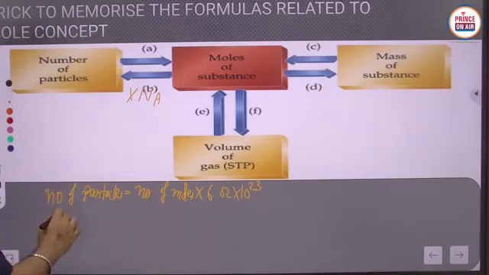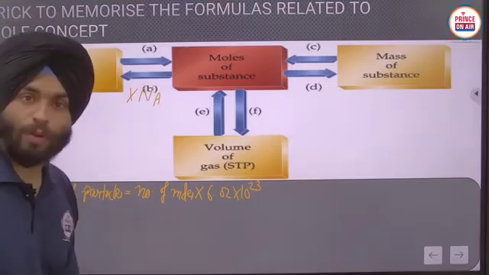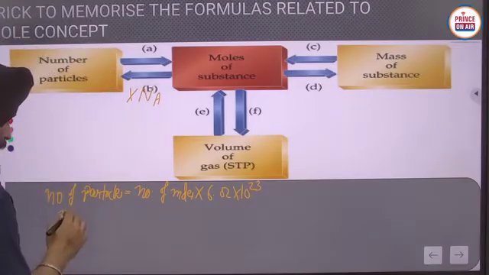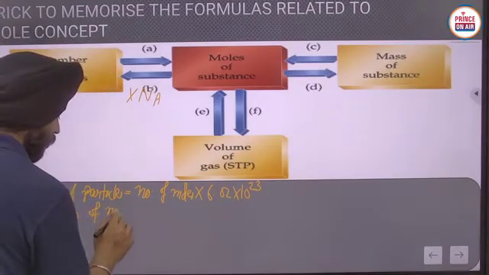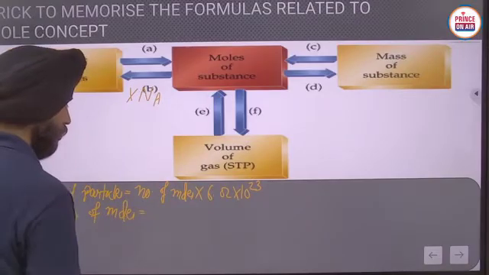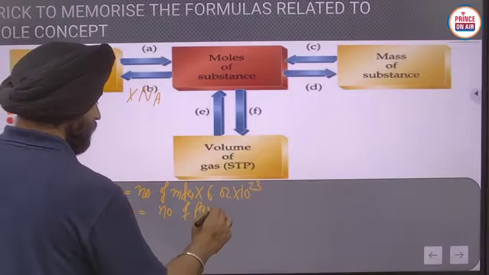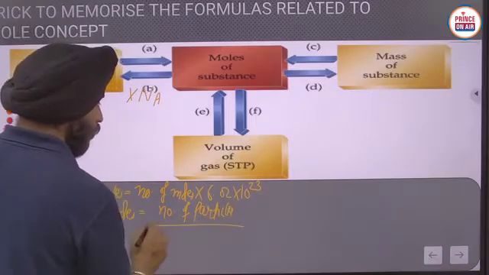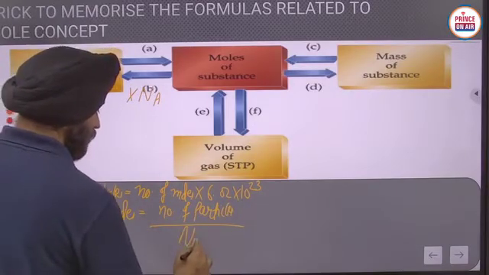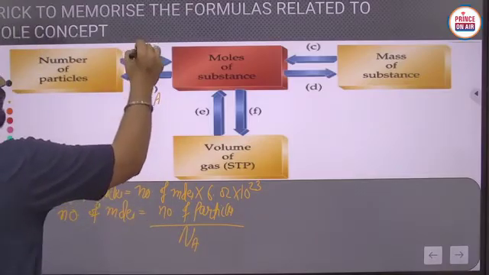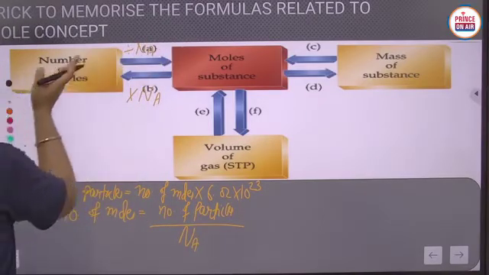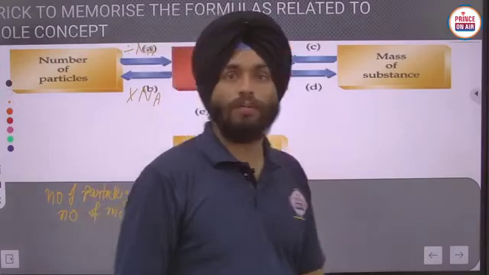And if you want to calculate the number of moles from the number of particles, the number of moles will be equal to the number of particles upon Avogadro's number. Here, we have to divide by Avogadro's number to go from number of particles to number of moles. Okay.